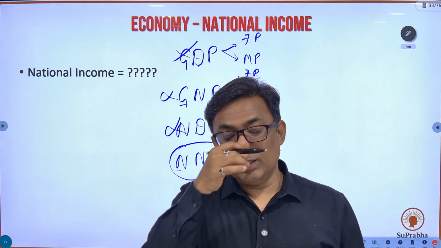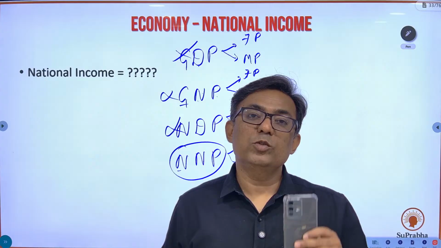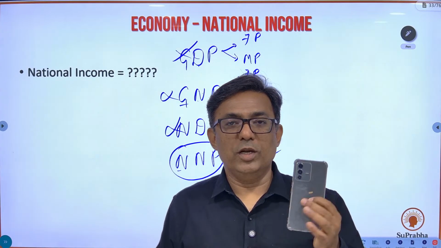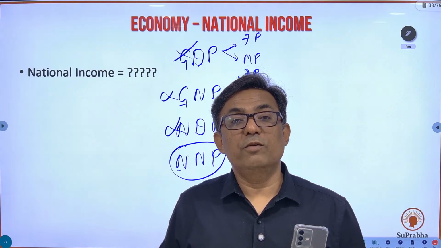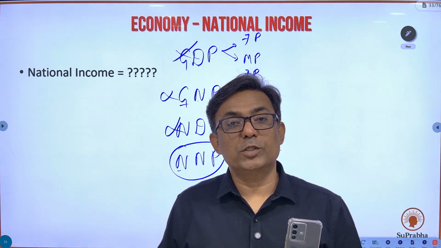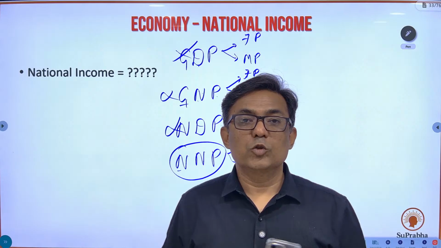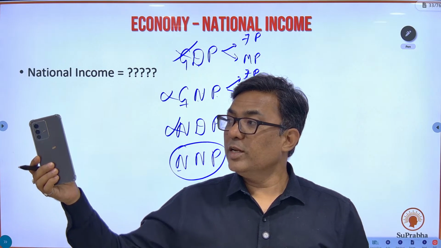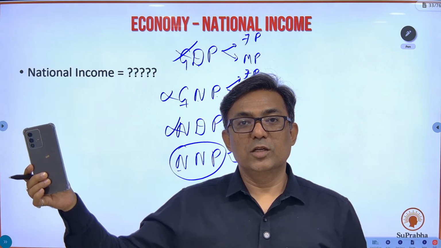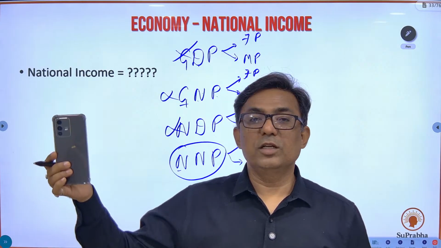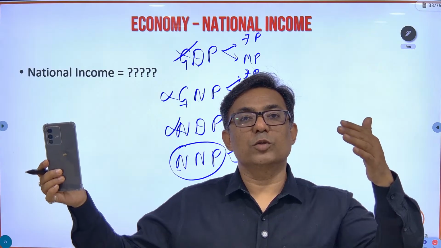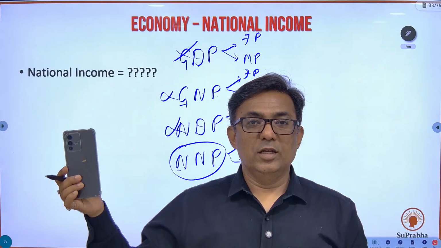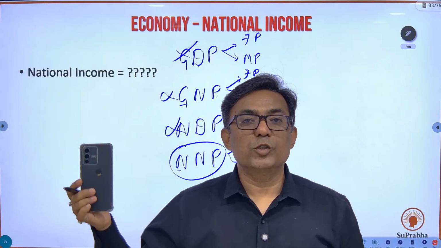Next year the country again produces one mobile. The factor price of this mobile is 1 lakh rupees, but next year the government levies an income tax of 28% on mobile. So the market price is going to be 1,28,000. If you take the national income as market price, the market price is increasing without actually increasing the production, because you have just increased the tax.